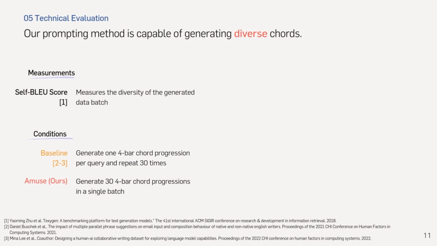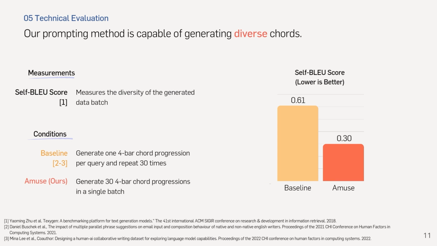We evaluated our chord generation method in terms of diversity, relevance, and coherence. First, we evaluated whether our method is capable of generating diverse chords using the self-clue score. We compared our prompting method that generates 30 4-bar chord progressions in a single batch with a conventional suggestion method that generates a single suggestion per query. The result shows that our prompting method increased chord diversity compared to the baseline.